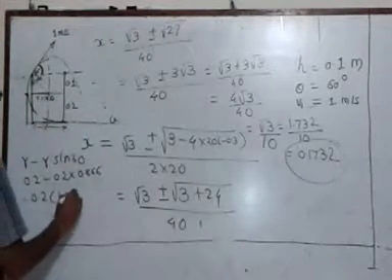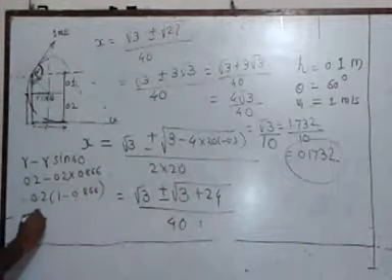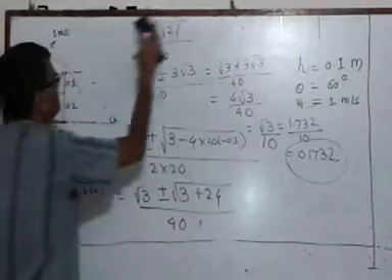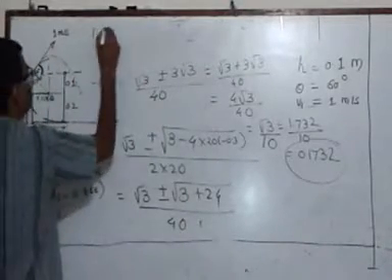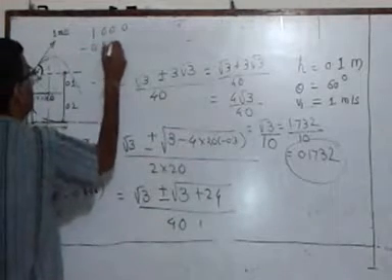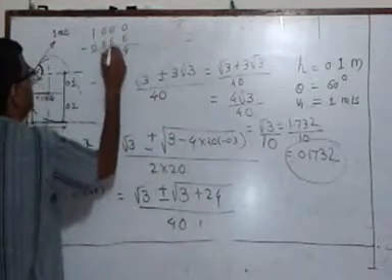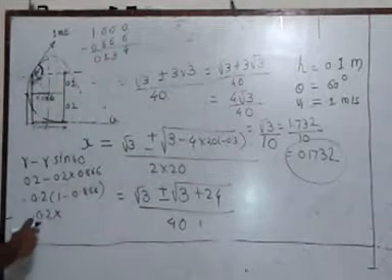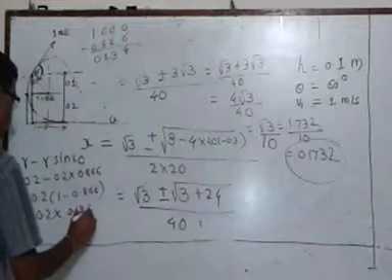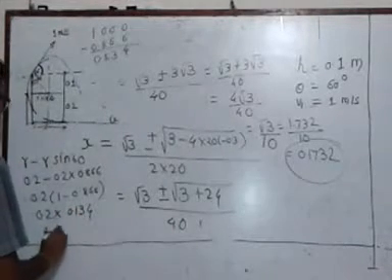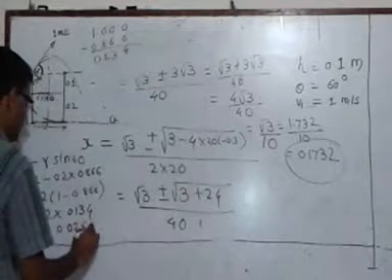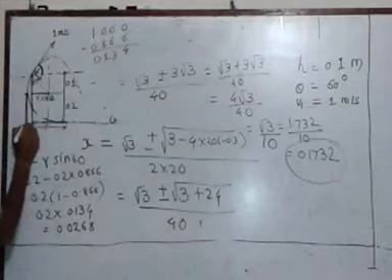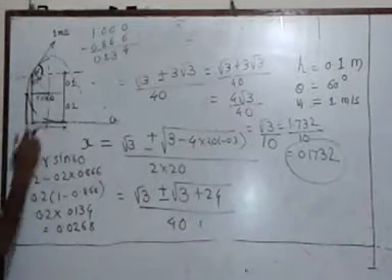That is 0.2 into 1 minus 0.866, which gives me 0.0268. So if you measure the distance from this particular point, it is this plus x.